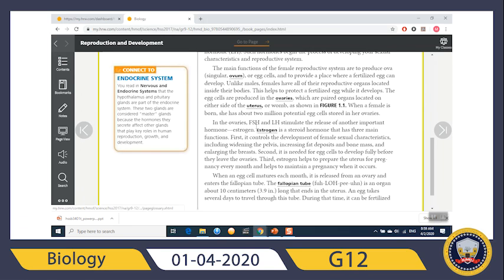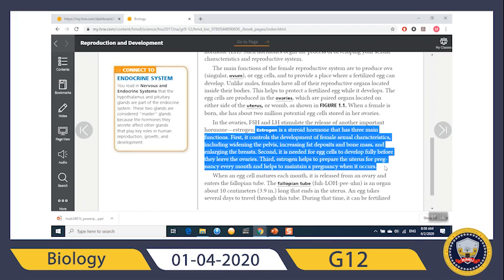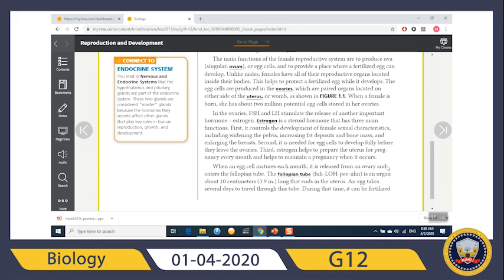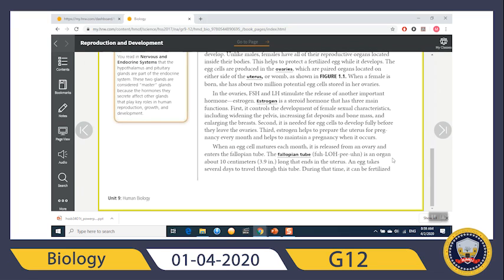I need you to be very thorough in the estrogen functions. It helps to maintain pregnancy when it occurs. Now, when an egg cell matures, each month it's released from the ovary and enters the fallopian tube.